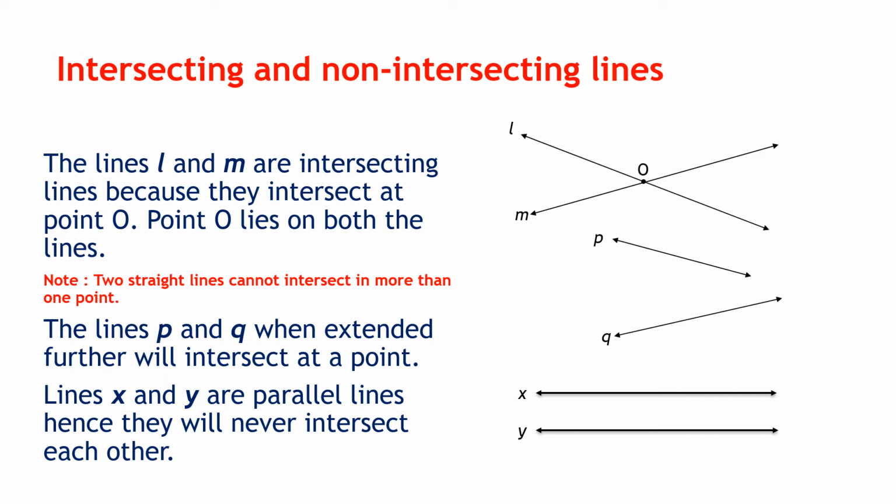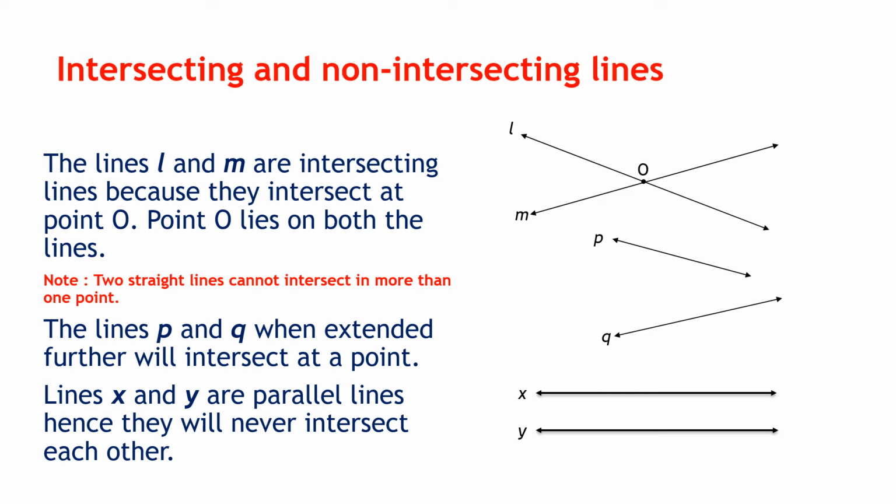Now P and Q are not intersecting, but remember they are lines. When I will extend them further, then they will intersect. So P and Q are also intersecting lines and they will intersect at one point, but in this diagram I have not shown their intersection. But again P and Q are intersecting lines. Line X and Y are parallel lines and they will never intersect.